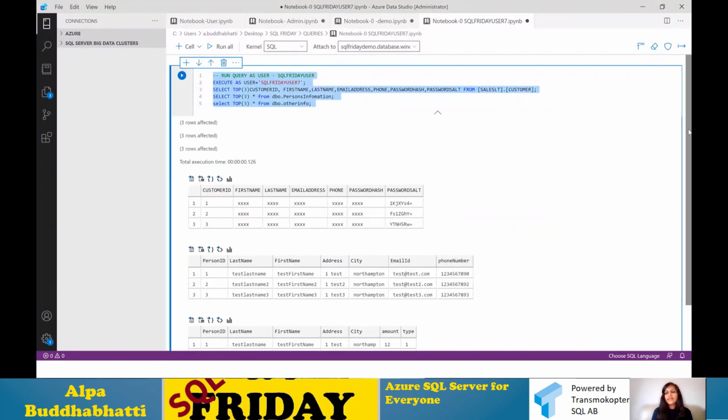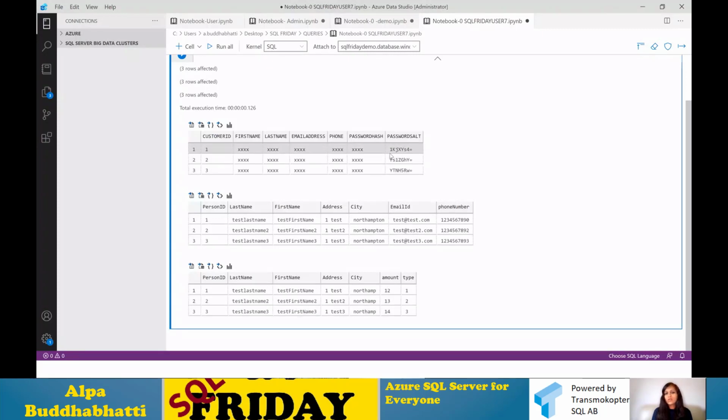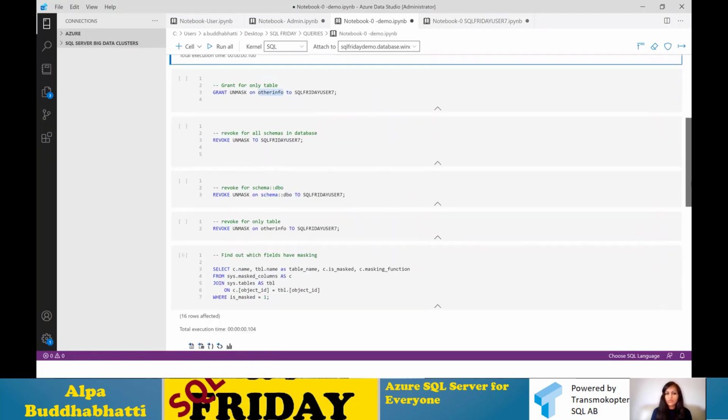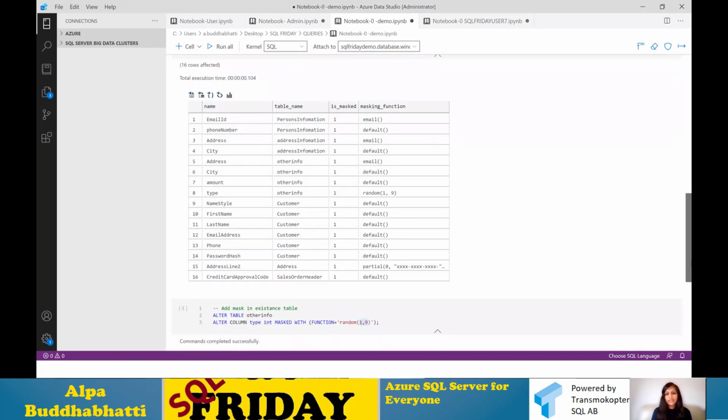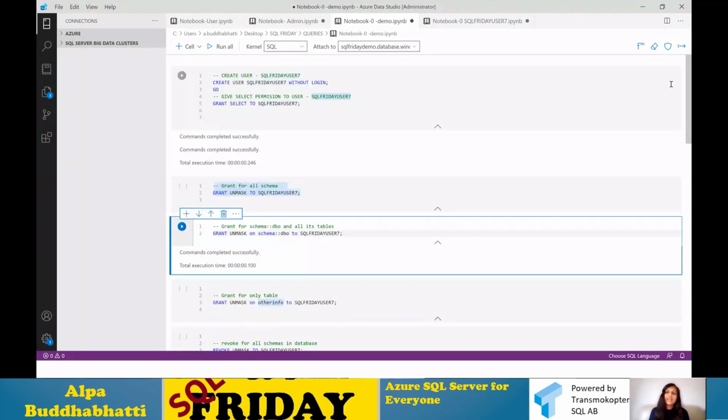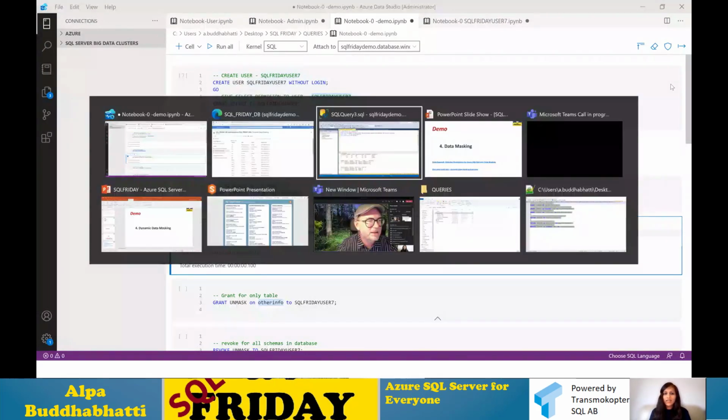So you can see that it can see these two tables, but not that. This is exactly the same way which I've seen earlier. So you can revoke it, and you can apply it at table level and database level like that. So this is all the information. This is dynamic data masking, and dynamic data masking is a very useful feature, and it's very easy, as you can see now.